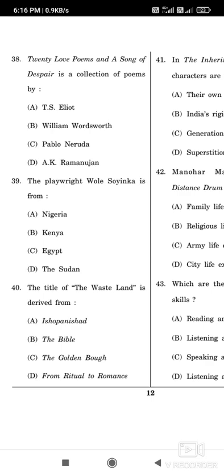The playwright Wole Soyinka is from which country? Okay, so Wole Soyinka is a Nigerian writer. Okay, now the question number 40. The title of The Waste Land is derived from. So as we know, everyone, the title of The Waste Land is derived from From Ritual to Romance.